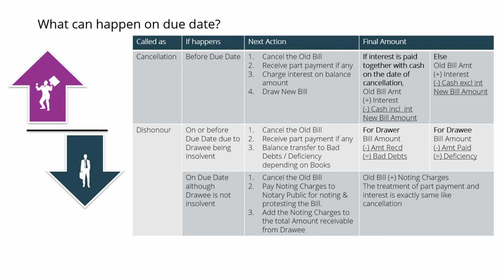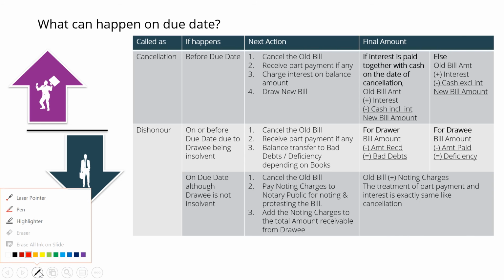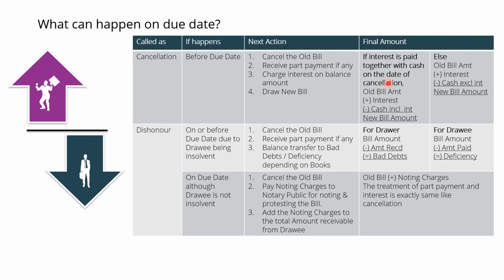The treatment of part payment and interest is exactly the same as cancellation. Sometimes it may so happen that the problem may specify the drawee dishonored, then we went to the notary public and the notary public helped us to recover maybe part of the amount, and the remaining amount is received after 3-4 months extra. Problems may create that kind of thing. So in that situation we will follow the technique of interest like this. Whatever interest technique we have understood, the same technique we are going to follow. How to calculate interest? Interest will always be on the remaining balance, not on the amount which is paid immediately. Okay, but both these cases are considered as cases of dishonor.